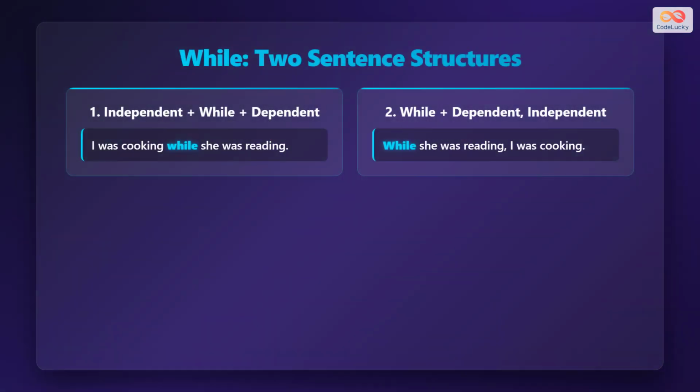There are two correct structures. First, independent clause plus while plus dependent clause, like I was cooking while she was reading. Second, while plus dependent clause, comma, independent clause, like while she was reading, I was cooking. Both show actions happening together.